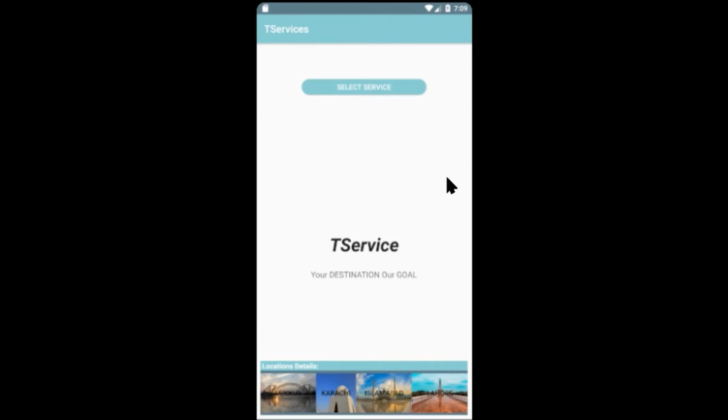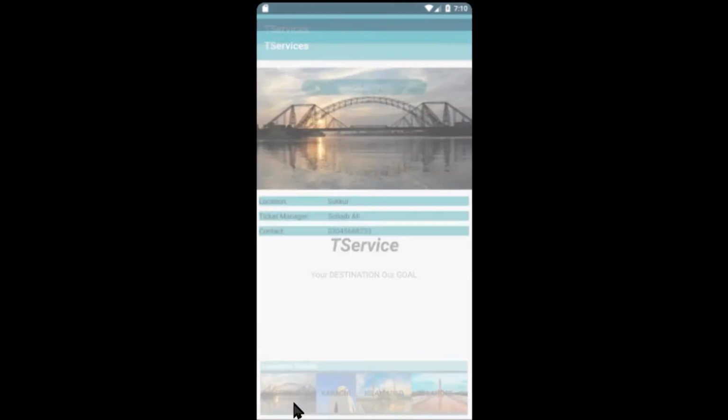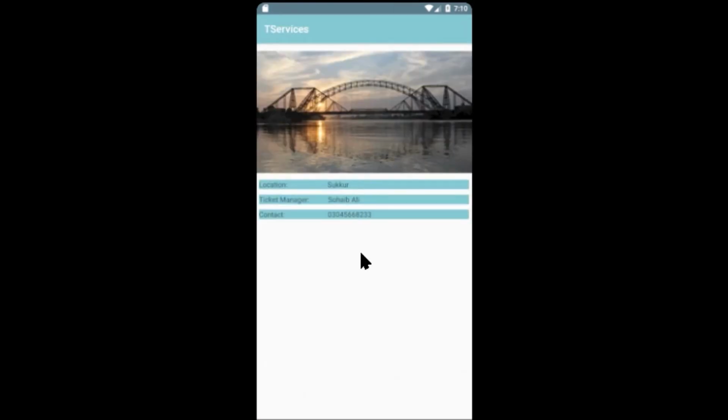This is our T services customer application. We are on the first main activity. We have a select service button here, and at the bottom we have location details. So we will check the Sakkar location detail. Here we have the location Sakkar, the ticket manager and the contact number as well.